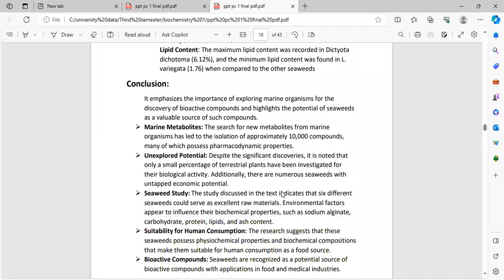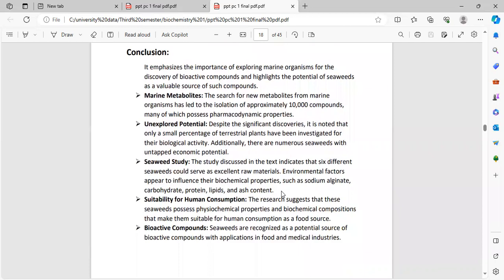Conclusion. It emphasizes the importance of exploring marine organisms for the discovery of bioactive compounds and highlights the potential of seaweed as a valuable source of such compounds. Marine metabolites. The search for new metabolites from marine organisms has led to the isolation of approximately 10,000 compounds, many of which possess pharmacodynamic properties. Unexplored potential. Despite the significant discoveries, it is noted that only a small percentage of terrestrial plants have been investigated for their biological activity.